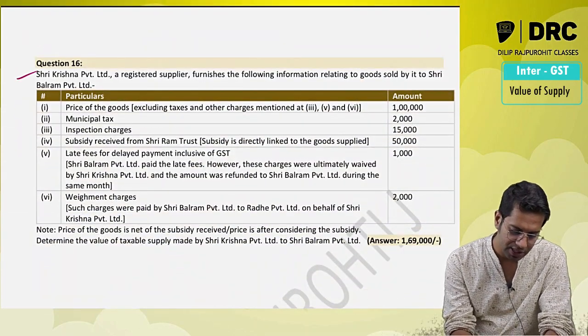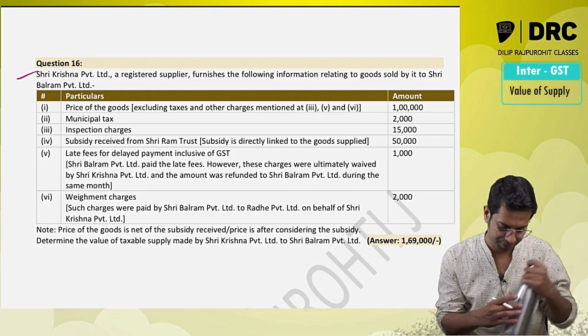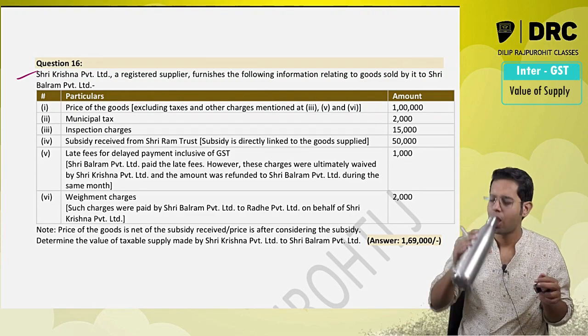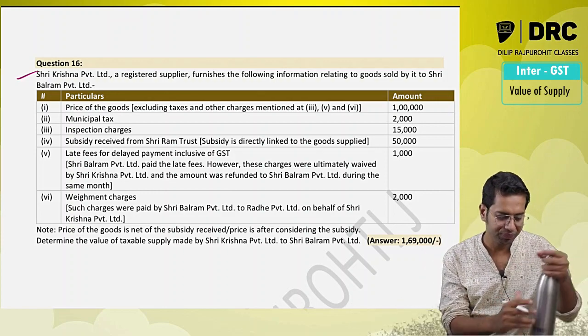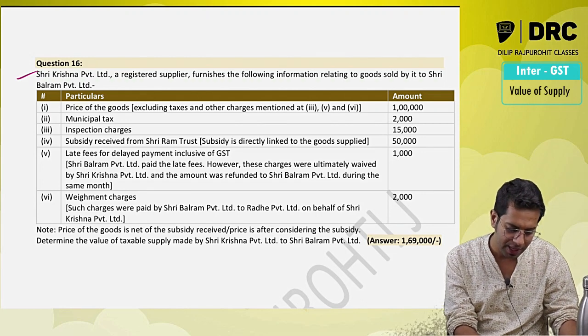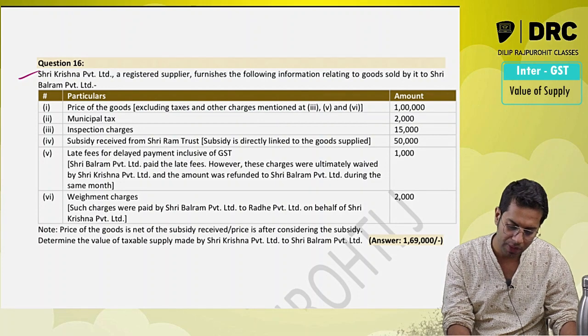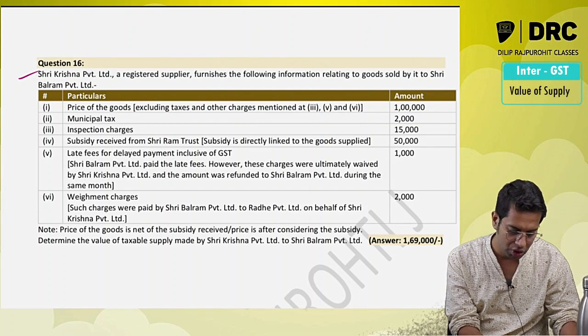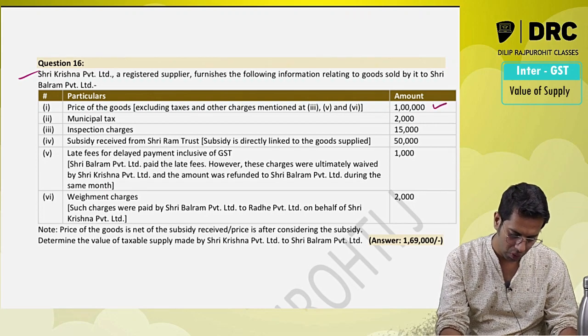Sri Krishna Private Limited, a registered supplier, furnishes the following information relating to the goods sold by it to Sri Balram Private Limited. Again, the same kind of question. List price of the goods 1 lakh rupees, okay.